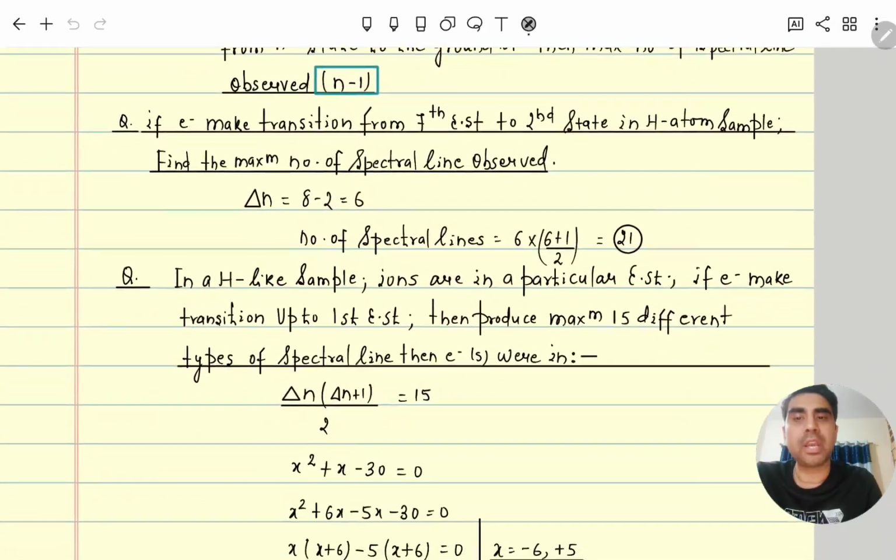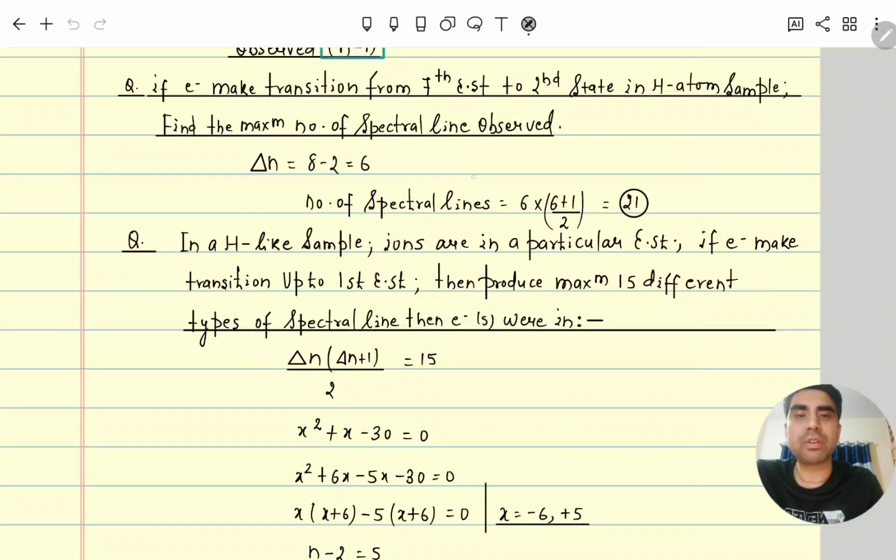Now here you can see, if an electron makes a transition from the 7th excited state, meaning n2 value is 7 plus 1, 8, and to the second state, meaning n1 value is here 2. So delta n is what? n2 minus n1, 8 minus 2, it is 6. Okay. So find the maximum number of spectral lines. 6 into 6 plus 1 divided by 2, 21.